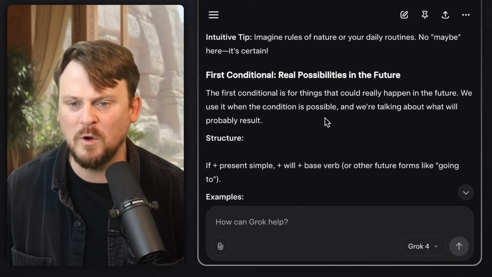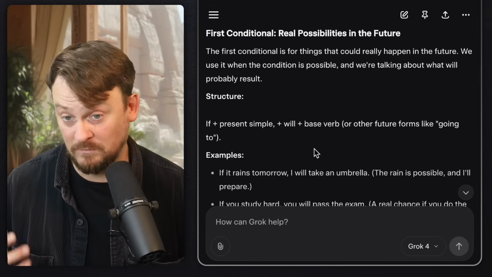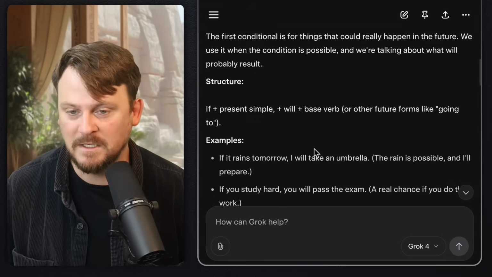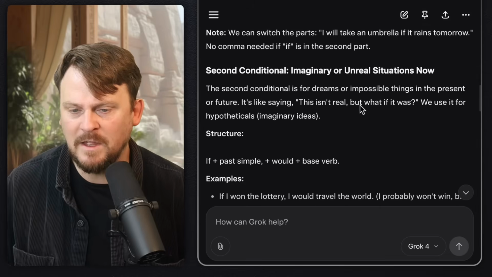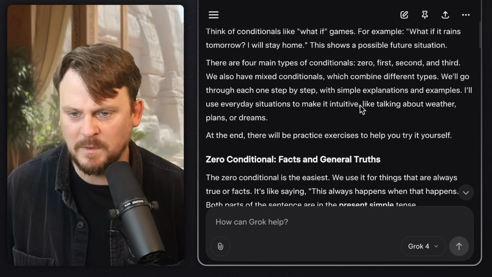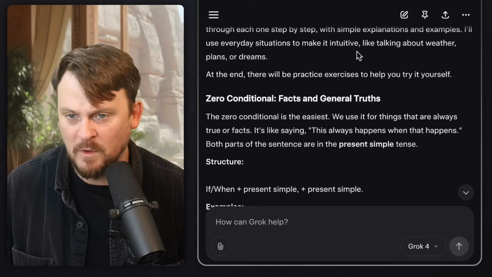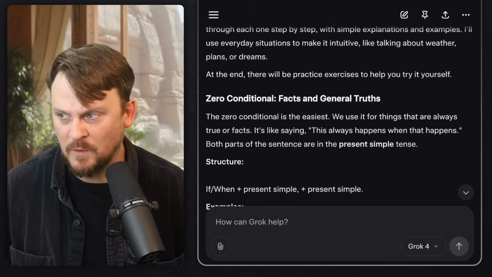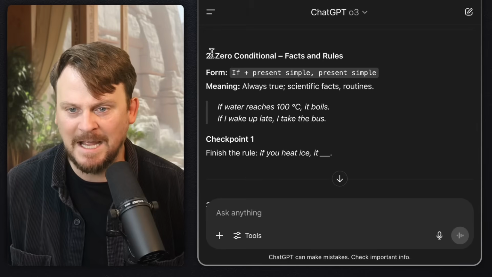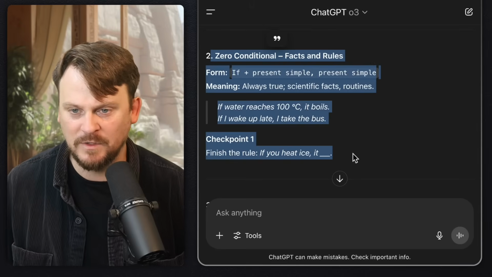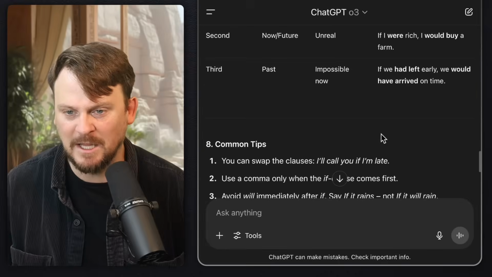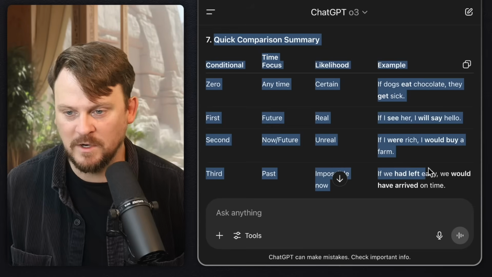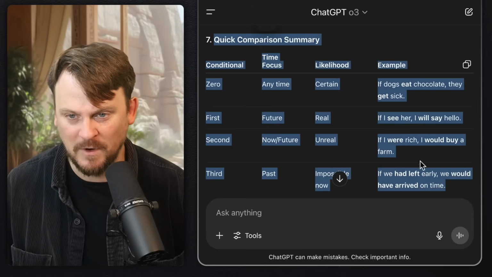And it's interesting that they're approaching this basically challenge differently, even though the prompt is exactly the same. So I think the quality of the response, the explanation is very similar, both very good. For the actual explanation, I think I prefer Grok here, but I like visually how it's laid out with ChatGPT, and I like the clarity of the sections, and I really like this quick comparison summary. But again, both very good.